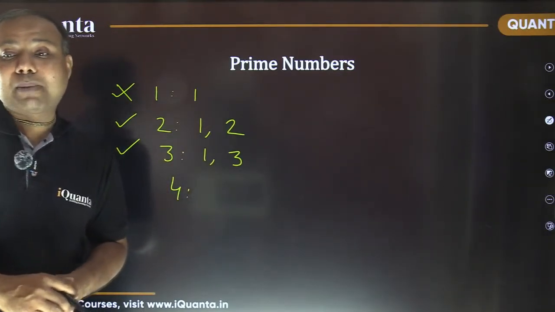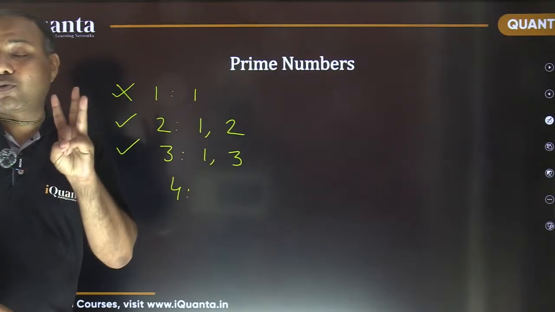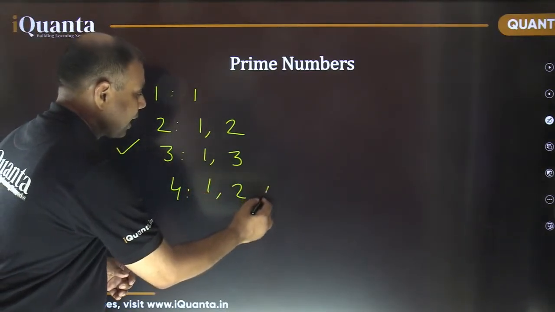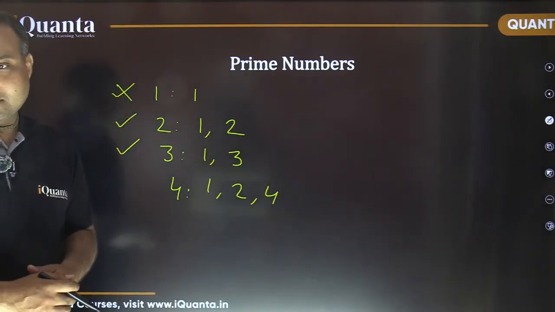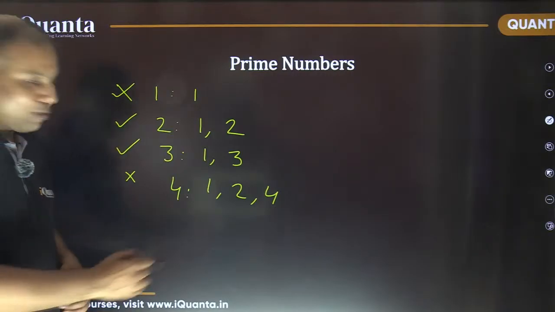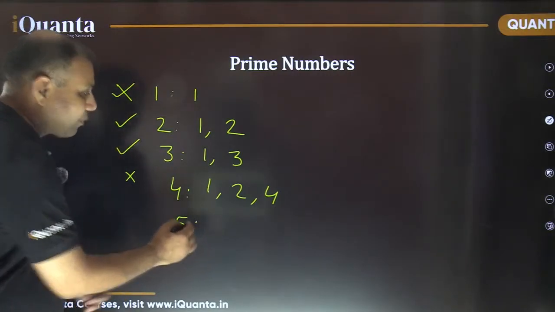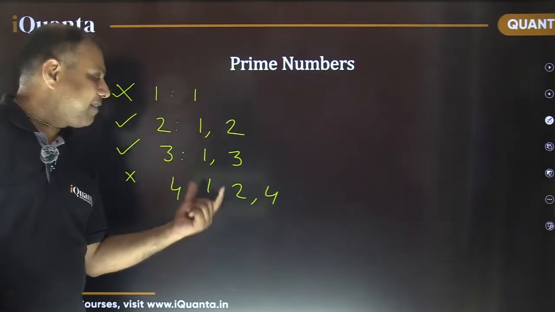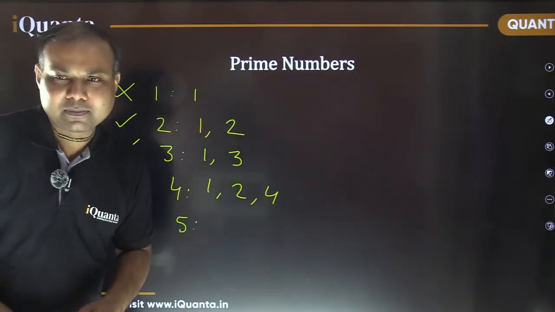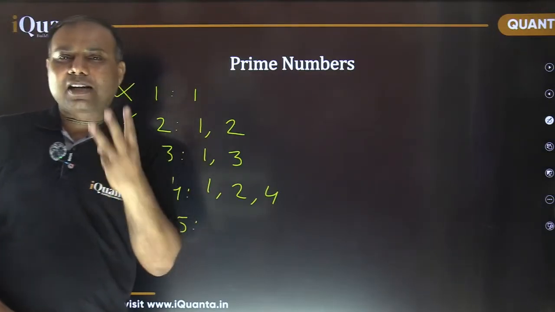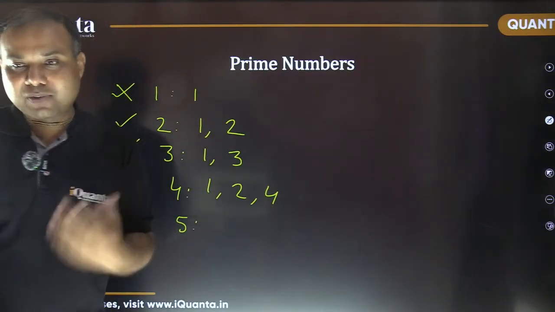4 is divisible by exactly 3 natural numbers. What are they? 1, 2, and 4. Right? So this is not a prime number. What about 5? By the way, this 4 is a special number. 4 is the smallest number which is having exactly 3 factors. Right? 4 is the smallest number which is divisible by exactly 3 different natural numbers.